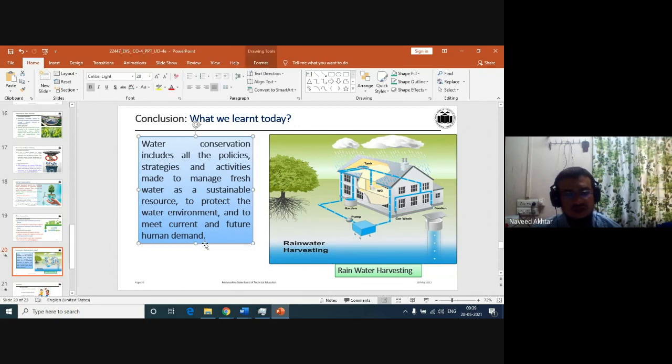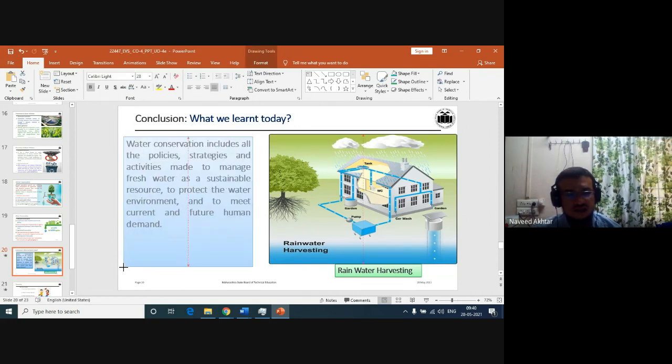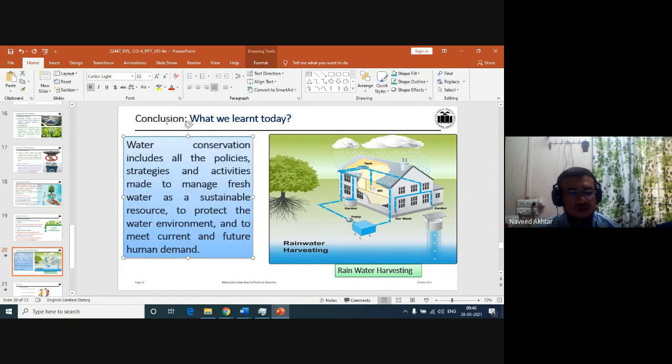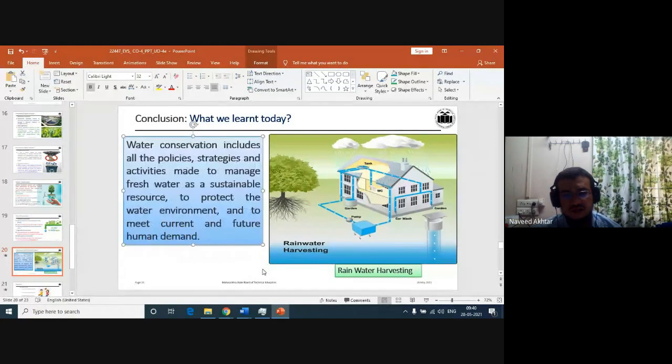One of the best methods to conserve the water is nothing but rainwater harvesting. What is rainwater harvesting? From the rain, around 80 to 90% of the rainwater runs off through the surface of our land, through the rivers and ponds. It runs off to another place, but at least the water on the roof surface we can conserve